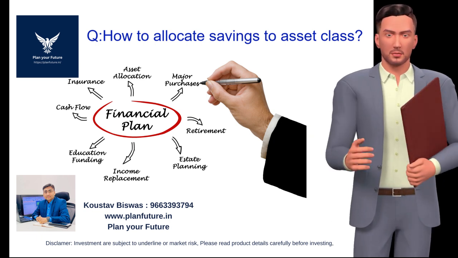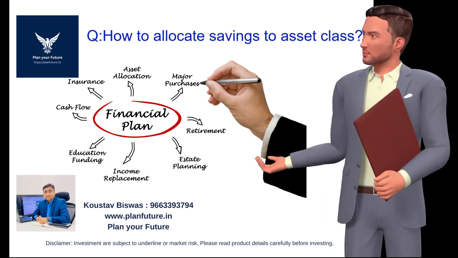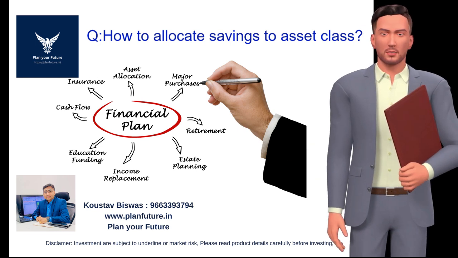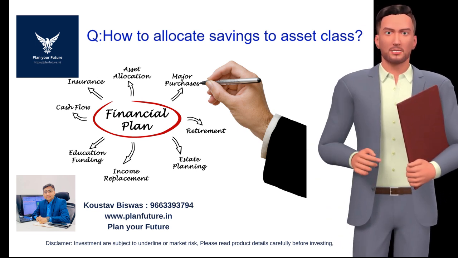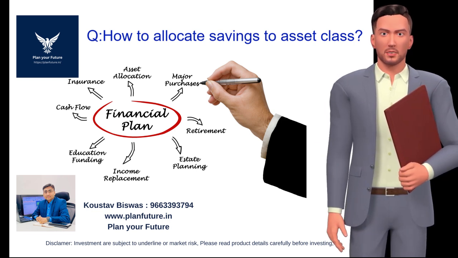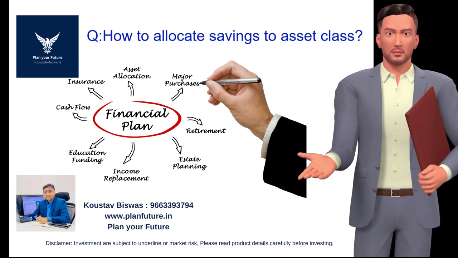4. Diversification strategy. Diversification helps spread risk across different asset classes and sectors. Example allocation: conservative, 70% bonds, 20% stocks, 10% cash. Moderate, 50% stocks, 40% bonds, 10% cash. Aggressive, 80% stocks, 15% bonds, 5% cash.